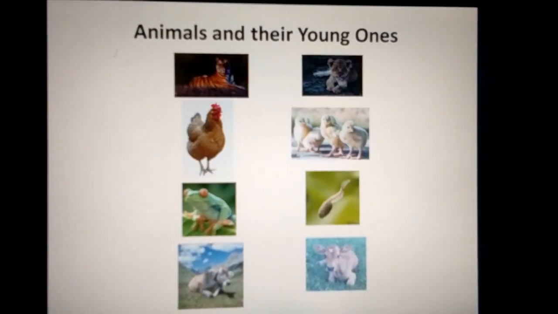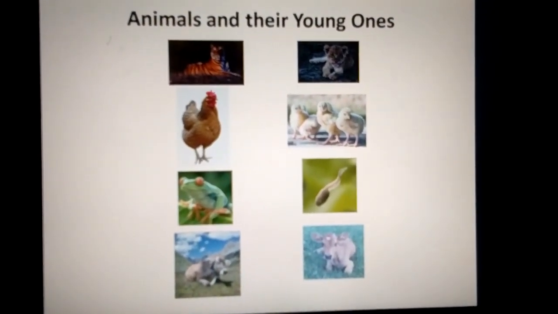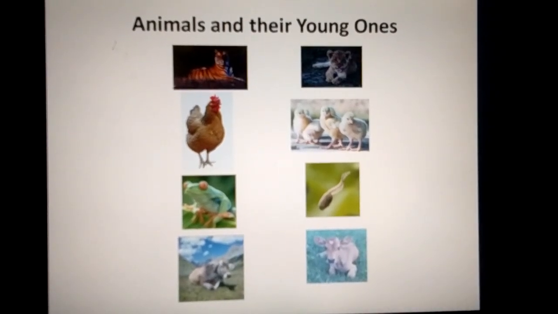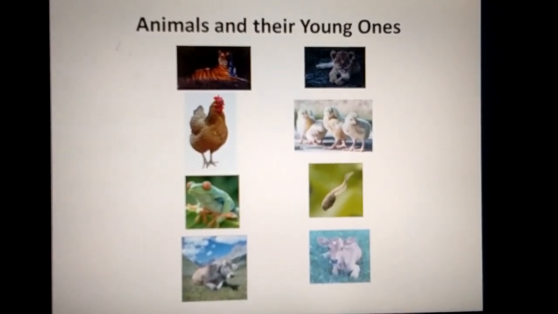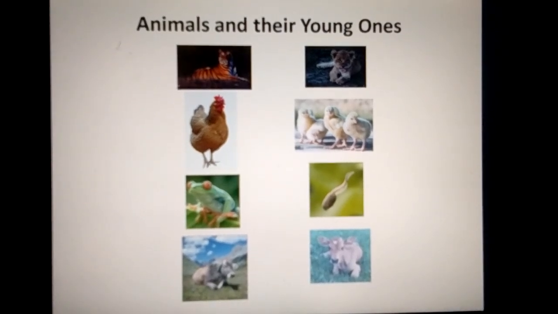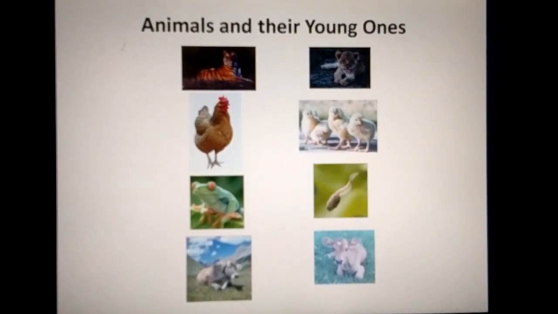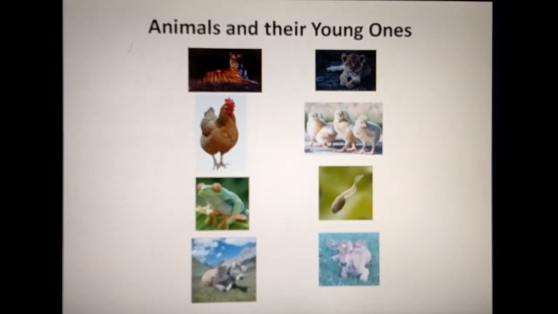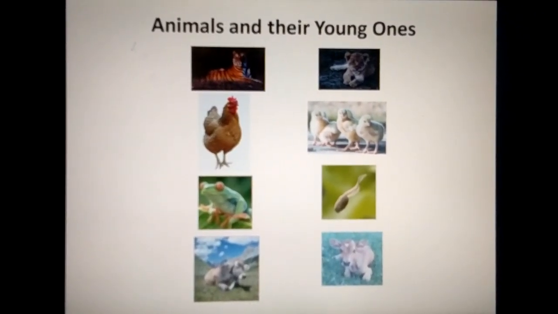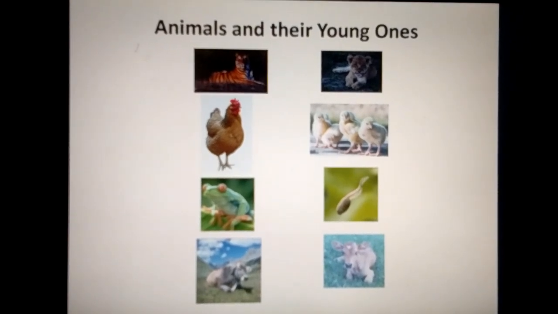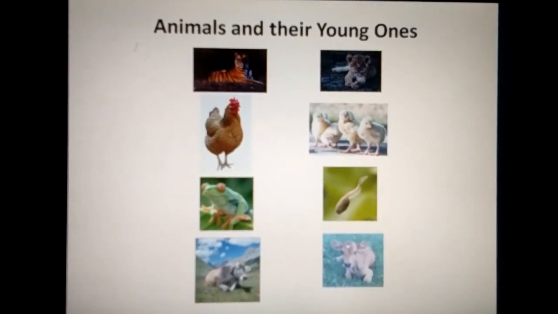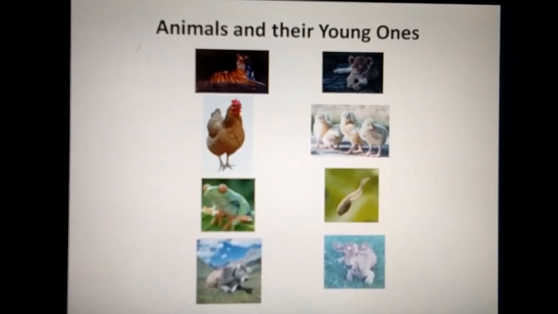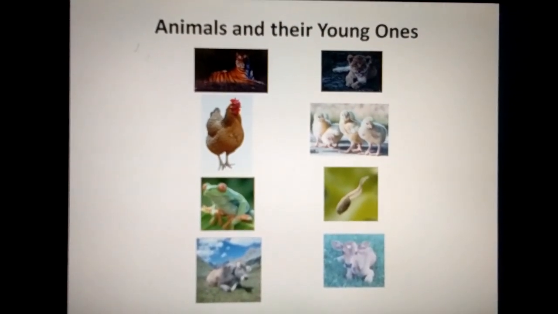Animals and their young ones. This is a picture of animals and their young ones. The first picture is of a tiger and its young one, that is a cub. The second picture is of a hen and its young one, that is a chick. The third picture is of a frog and its young one, that is a tadpole. The fourth picture is of a cow and its young one, that is a calf.